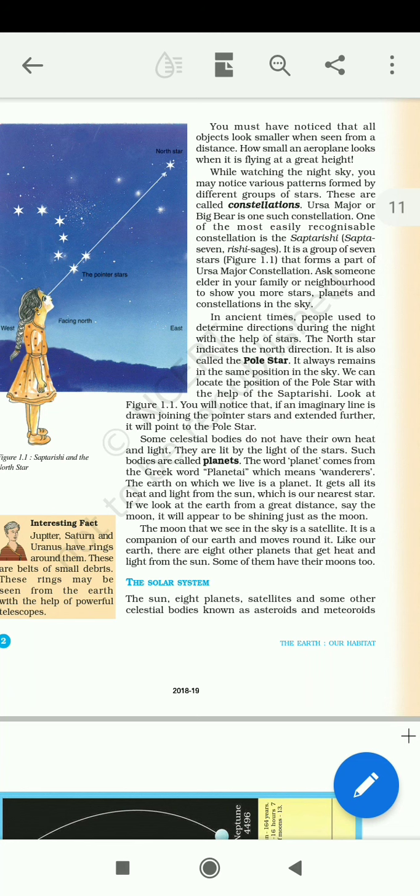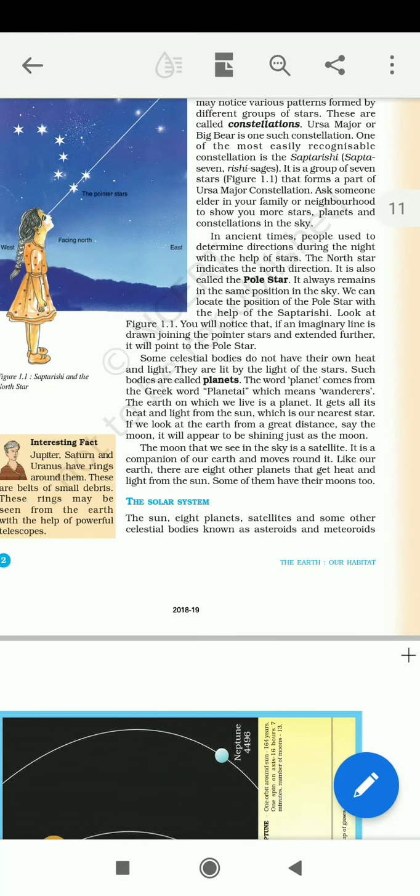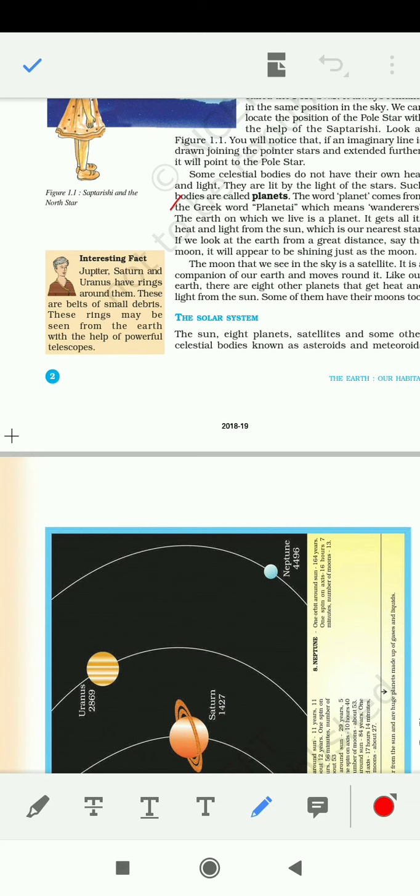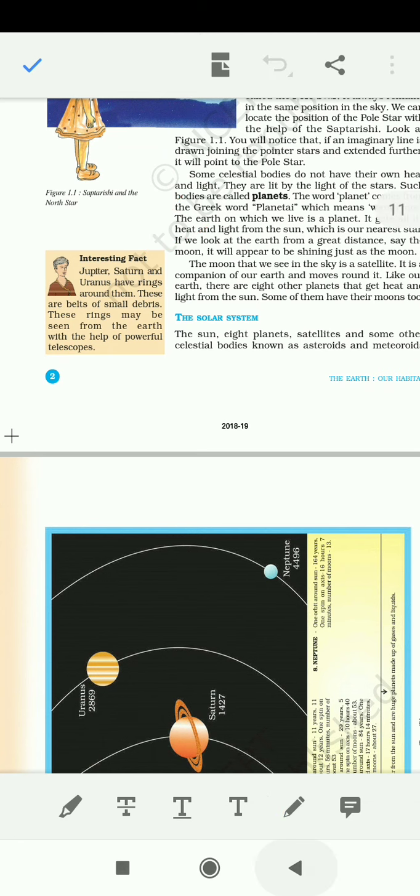Apart from that, planet comes from the Greek word planetai, which means wanderers, those who travel without any aim. Apart from that, the most important fact is given in the interesting fact column. That is, three planets of our solar system, Jupiter, Saturn and Uranus, have rings around them. So you must learn this fact by heart.